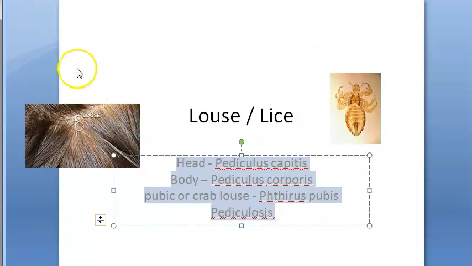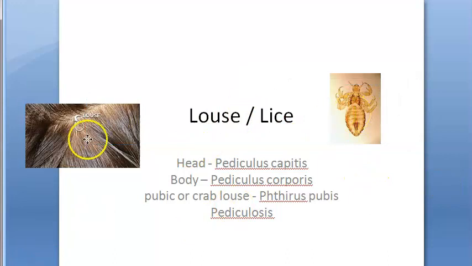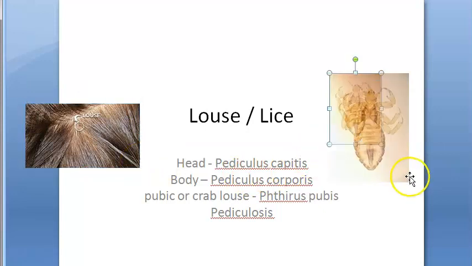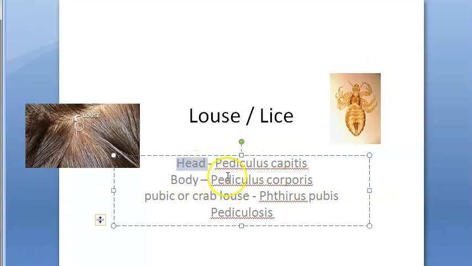So let us start. Basically louse is singular, a single one is called louse, and multiple or plural is lice. Okay. So you can see many people will have them on their head. It's pretty common and they spread from one person to the other. So this is the adult louse. Okay. So they can be found on the head, body, and in the pubic hair also.